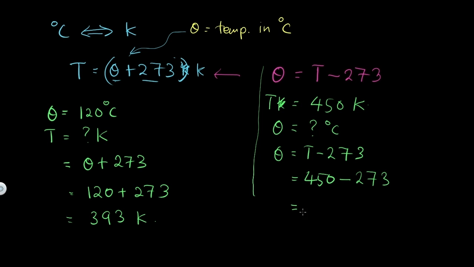And then we will get, you can use your calculator since I don't have my calculator here. So here 14, 7, and here 3, 2, 1. So it should be 177 degree Celsius. That is how we can convert between these two units, degree Celsius to Kelvin and Kelvin to degree Celsius. So you need to master this method. That's all for this session, and thank you.